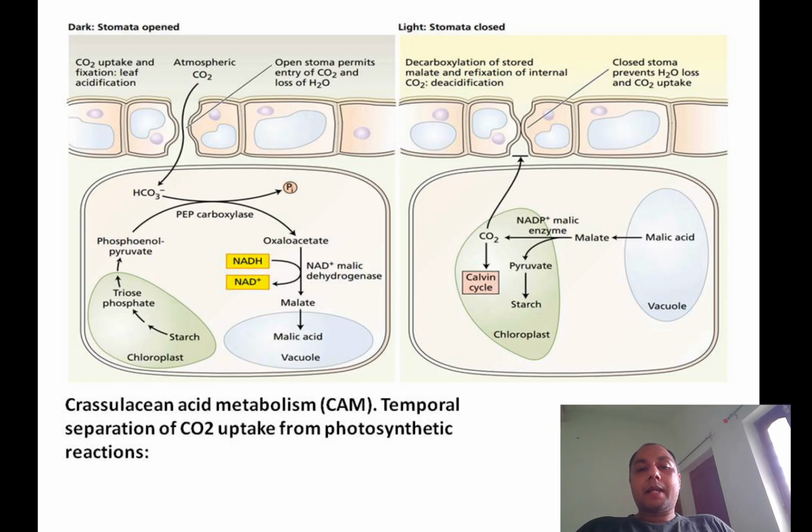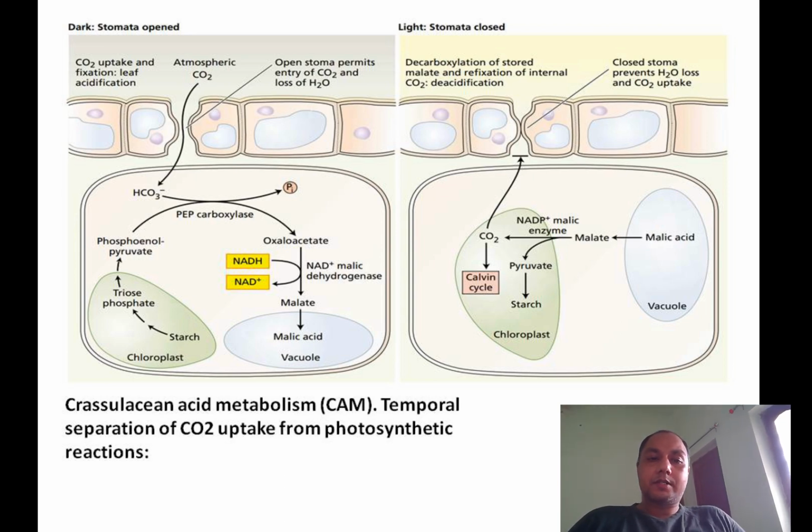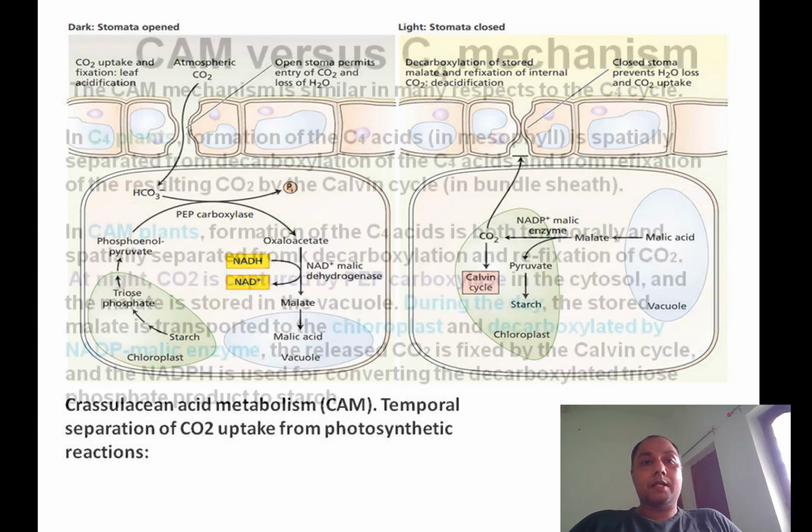Whatever malate or malic acid has been stored in the vacuole is decarboxylated by the NADP malic enzyme, and pyruvate is released. That pyruvate is consumed for starch synthesis in the chloroplast, and there is also a release of CO2, and that CO2 is fixed through the Calvin cycle, the normal C3 cycle. So this is the CAM plant mechanism.